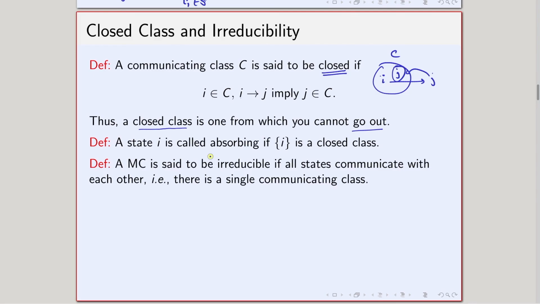Now let us talk about the absorbing state or absorbing class. Suppose i is a state which is called an absorbing state. If I consider the class {i}, a singleton set, and this is a closed class, then we say that it is an absorbing class. What does this mean? Once I am in i, I cannot move out from i; I will be in i forever.